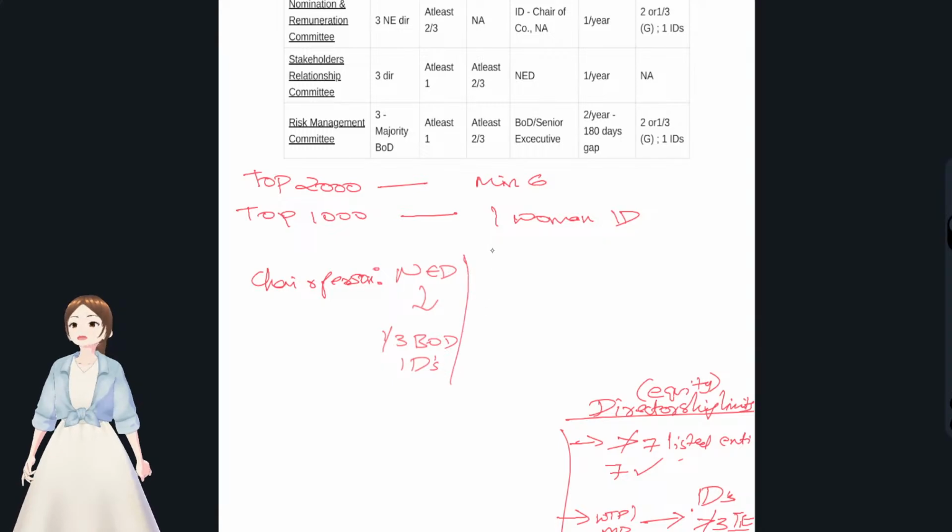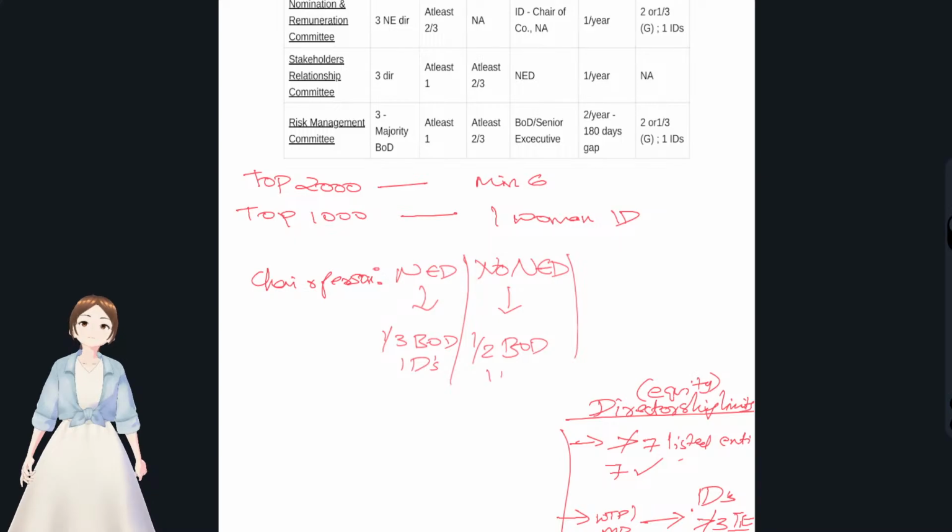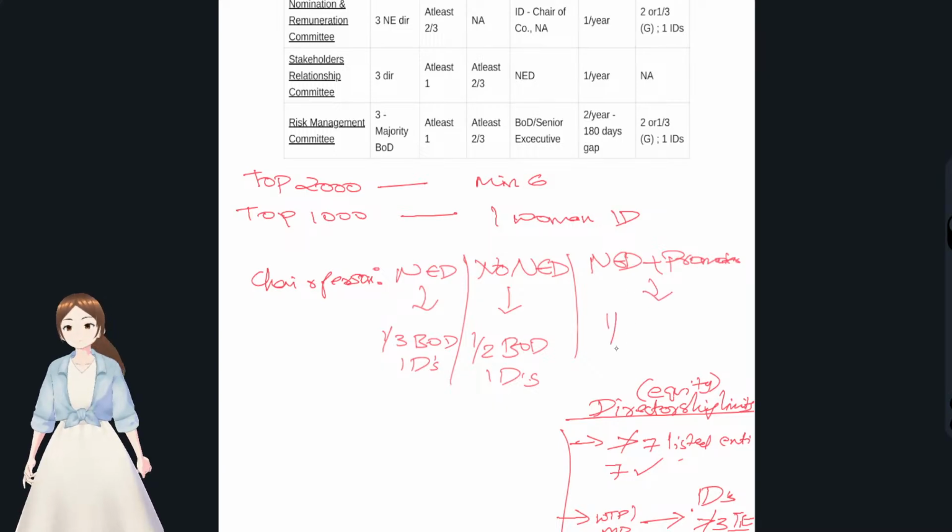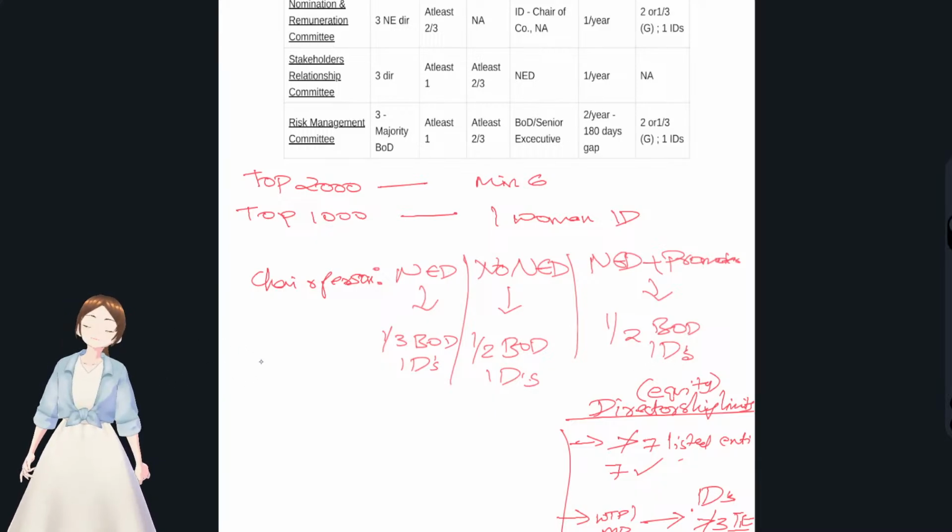And if the chairperson is not a non-executive director, then half of the board of directors shall be independent directors. If he's a non-executive director and also a promoter, then also half of the board of directors should be independent directors. That's the regulation in the LODR regulations.